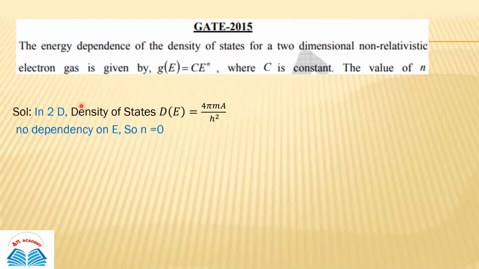It's very simple, and we have mentioned the formulas of density of states for 1D, 2D and 3D. So just directly you can use this formula, and it is 4 pi m A upon h square. So here you can see it doesn't depend on E. Okay, so n will be 0.